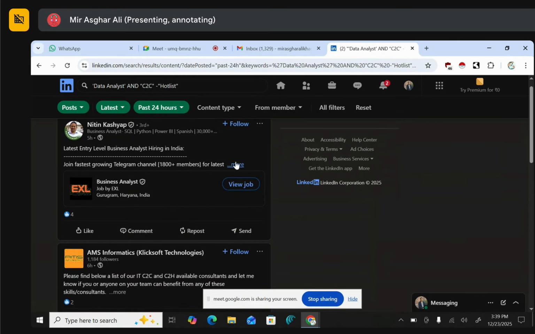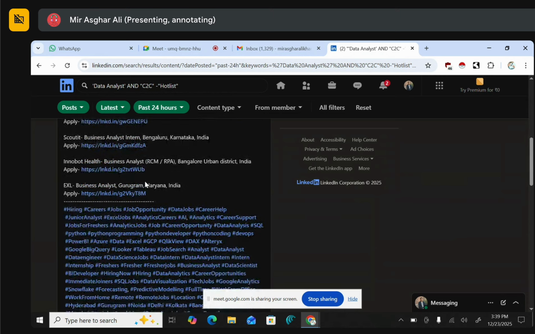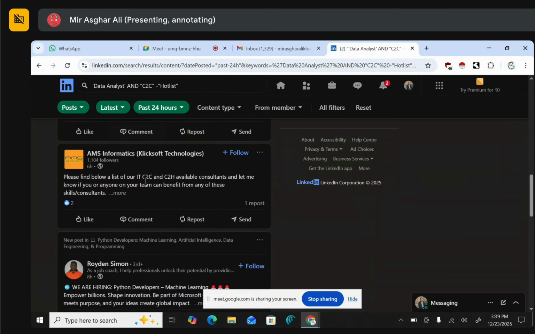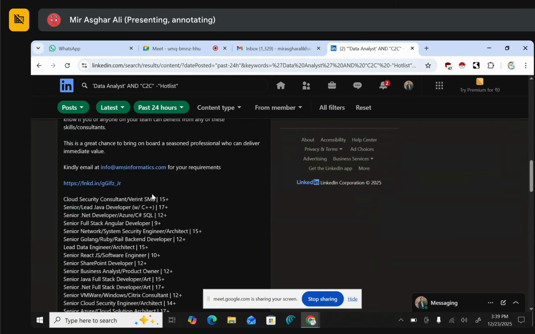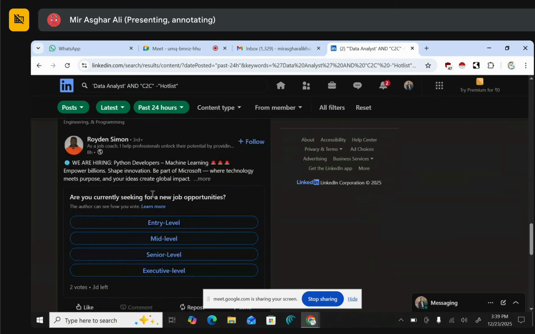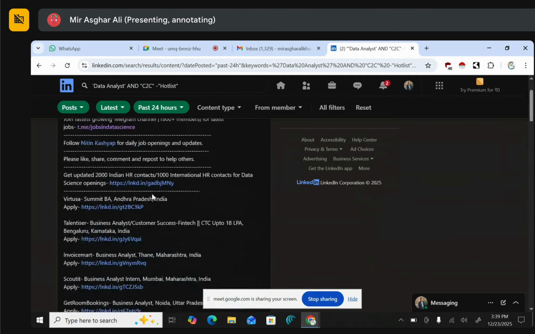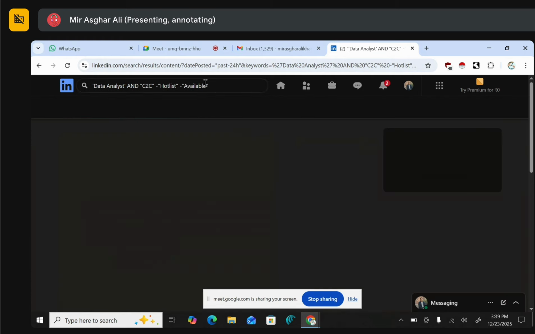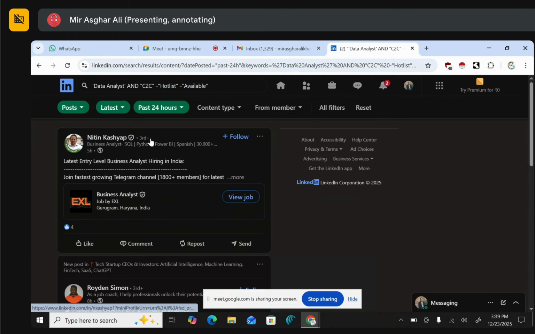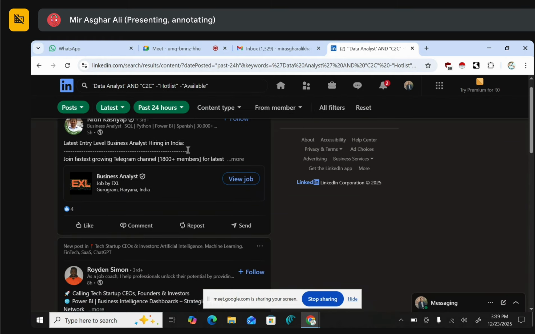Now you will see fewer of those jobs where candidates were mentioned. See, "Please find below list of IT C2C available." They have candidates too. So go on top again and add one more keyword. Minus, inverted comma, available, inverted comma close. Enter. Now go down and see jobs.